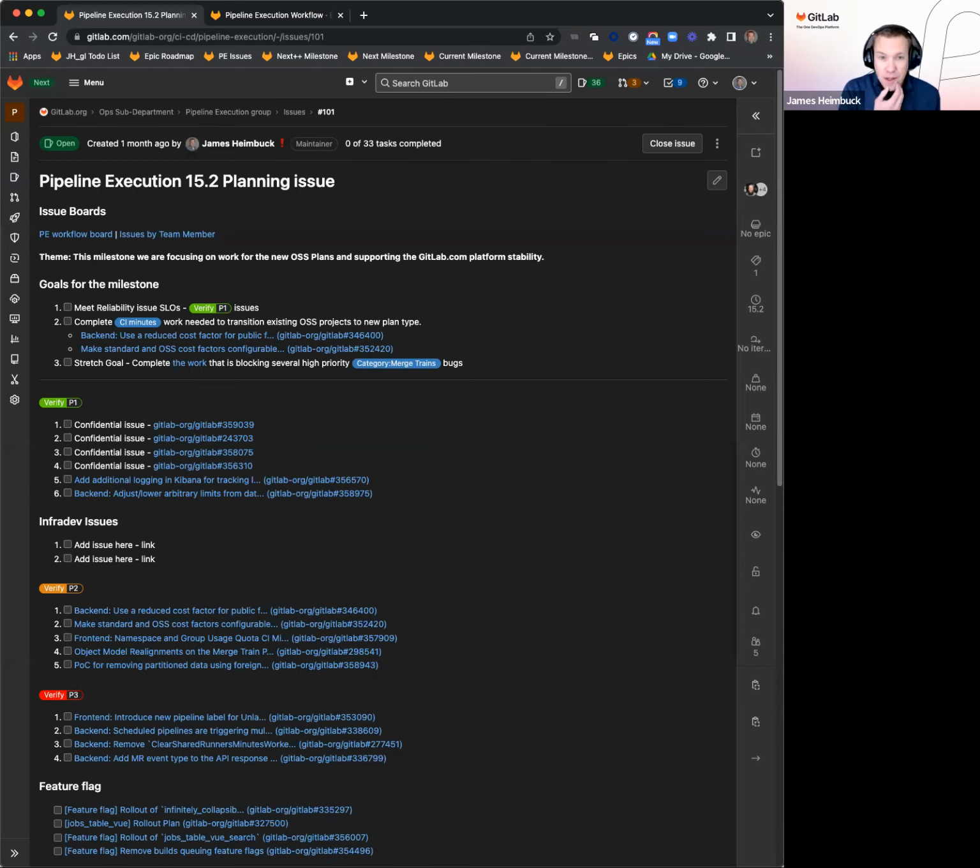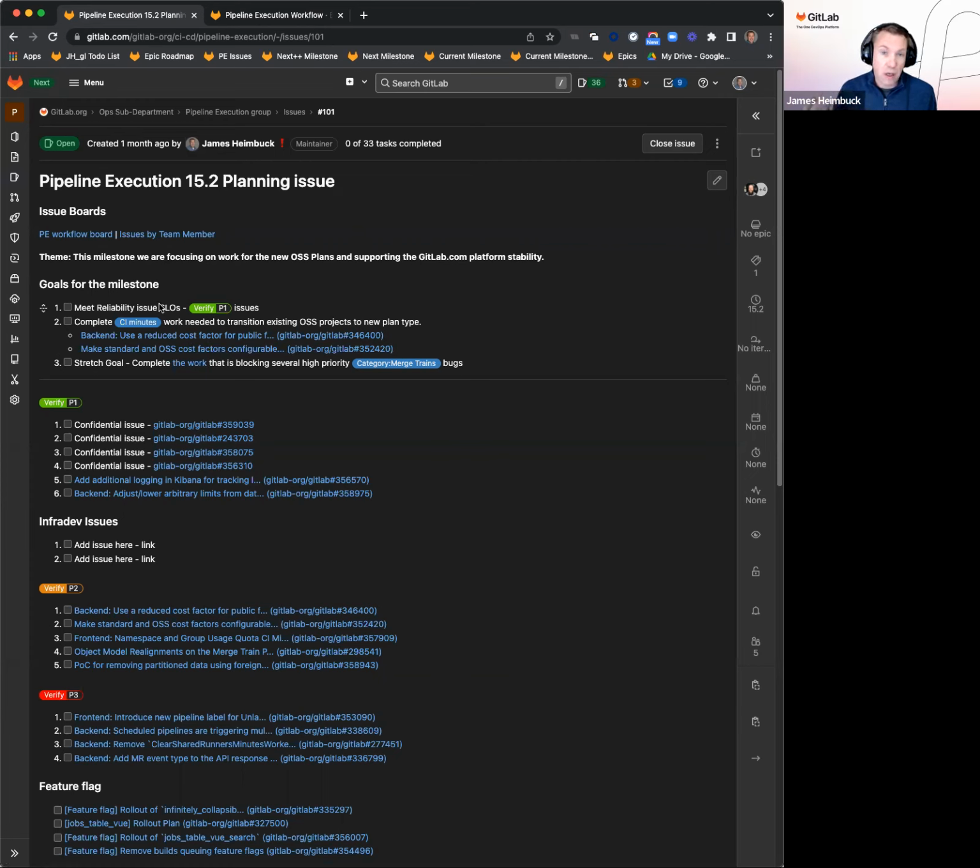Hey team, this is the 15.2 refinement kickoff. As we've kicked off 15.1 and that work has already started, I wanted to talk through the planning issue that is out there for 15.2 as you're starting refinement of that milestone. So 15.2, our theme around that is really focusing on work for the new OSS plans and supporting GitLab.com stability, which is an ongoing theme for us.